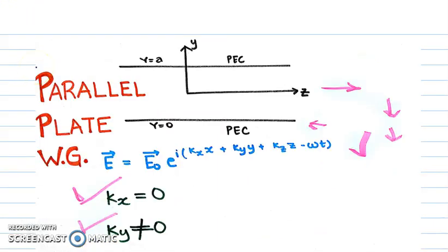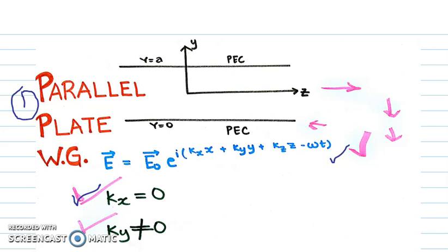Now let's look at the type of waveguides that are present. One first that we come across is a parallel plate waveguide. Now, a parallel plate waveguide is obviously bounded by parallel plates on both the sides. This is the form of a general solution of a plane wave equation. Now, without loss of generality, you can assume that kx is 0 and ky has to be non-zero, otherwise the boundary conditions will not be satisfied. This leads to a standing wave formation in the y direction. Hence, there will be a sine or a cosine term which will be present in the expression.